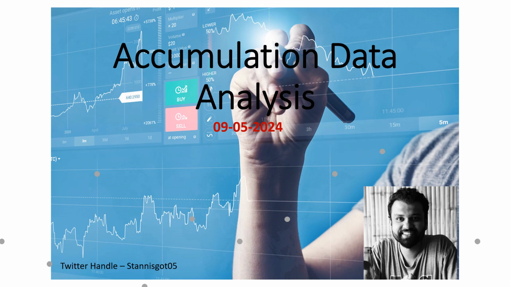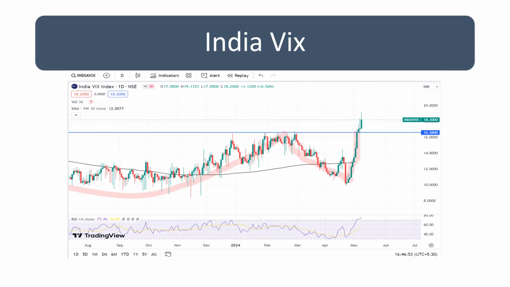Let's start with the India VIX. India VIX again climbed almost 6.5% today, close to 18.2, right? Like we had seen in the previous videos, since it has crossed that inverse head and shoulders, it's a clean up move till 24 odd levels. Once it hits 24 odd levels, probably a bottoming out might happen, but until then we can expect a lot of volatility in the market, especially as the bears are getting control over the market as of now.